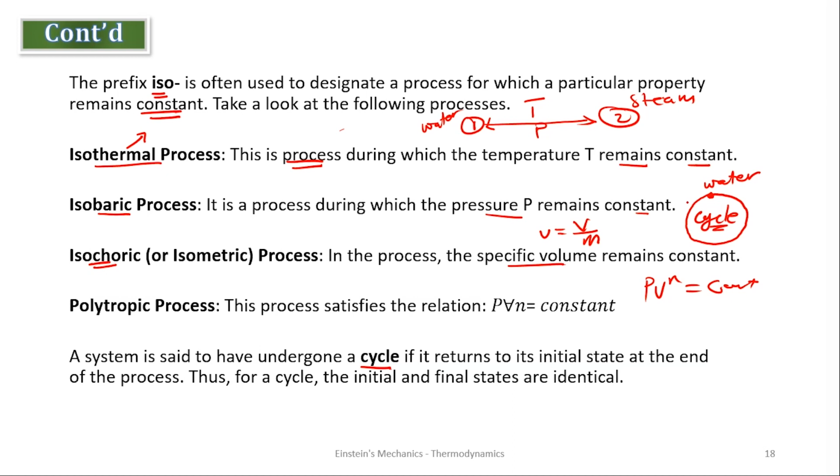It started from water, it increased in heat, and at a point there was a condenser here that cooled the temperature and went back to water. All this process is called a cycle because it started from water and came back to its initial state, and we call it a cycle. So in any analysis, when I say a cycle, you should understand that that system started from its initial state and ended at the same state as its final state.